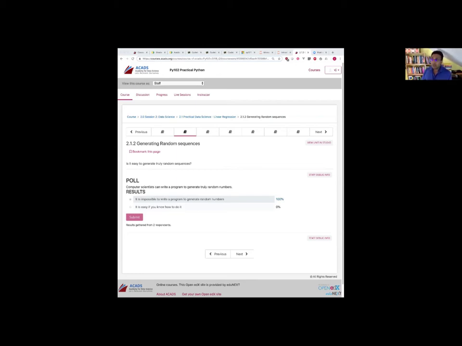And you need more thinking to figure out if you write a particular program to generate stuff, that program will not be generating real random numbers. These programs that we have in Python, and we're going to use some of these programs soon, will actually generate what are called pseudo-random numbers. A pseudo-random number is something which has many properties of random numbers, but it's generated by a program. And so it's almost random, but not random, right?